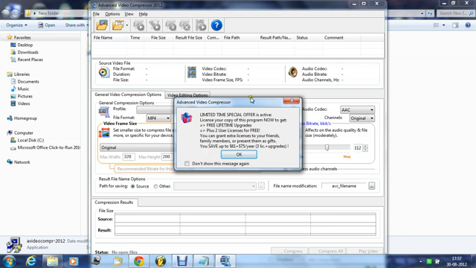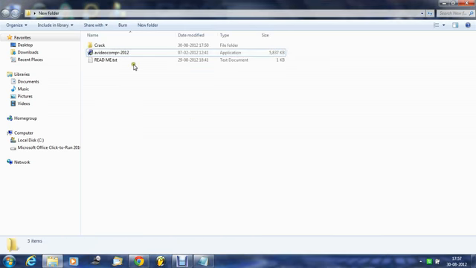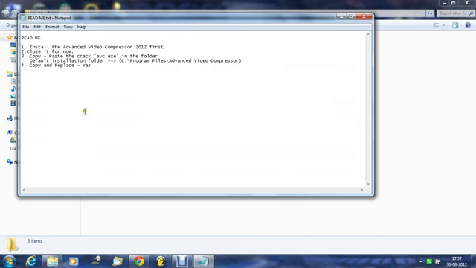What you need to do is click on this message, "don't show this message again," click on OK and close this window. After that you need to go to the readme text in Notepad and see, then close it for now. As you are seeing, copy and paste the crack abc.exe in the folder, so then you need to go to the crack folder